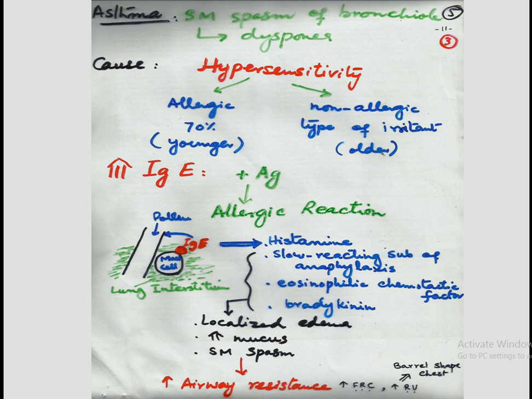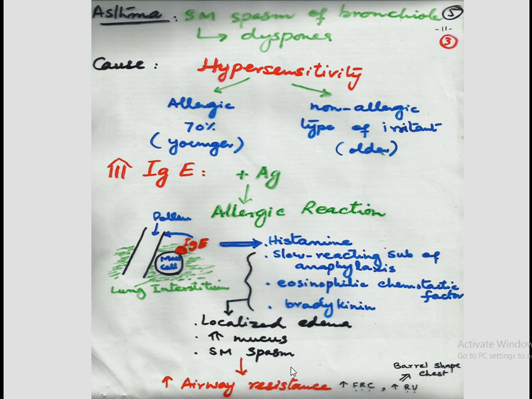When the irritant substance comes into contact with them, an antigen-antibody reaction takes place, or we can say an allergic reaction takes place, so that histamine and all other types of chemical substances are released locally, so that altogether they create localized edema with excessive mucus and smooth muscle spasm.